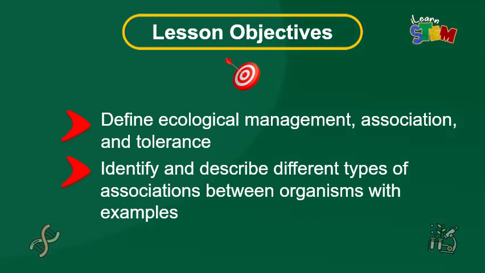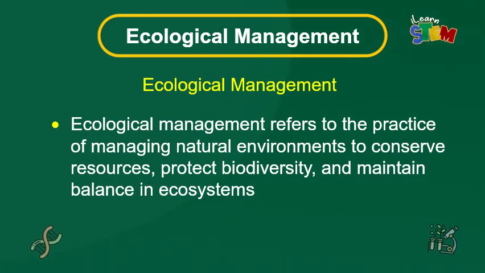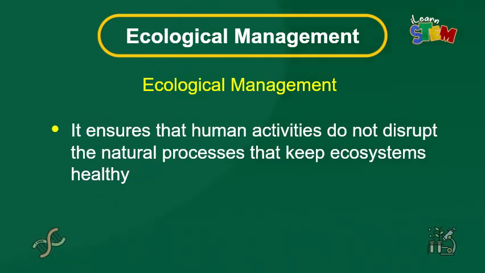Let's start by defining ecological management. Ecological management refers to the practice of managing natural environments to conserve resources, protect biodiversity, and maintain balance in ecosystems. It ensures that human activities do not disrupt the natural processes that keep ecosystems healthy. Think of it as the way we work with nature to keep the environment thriving.